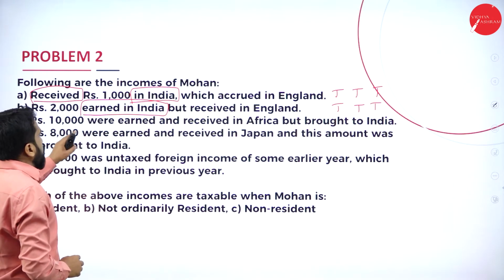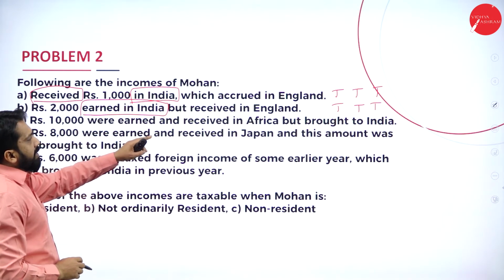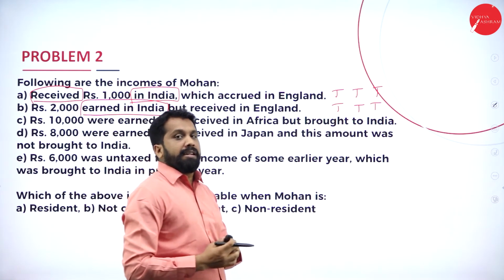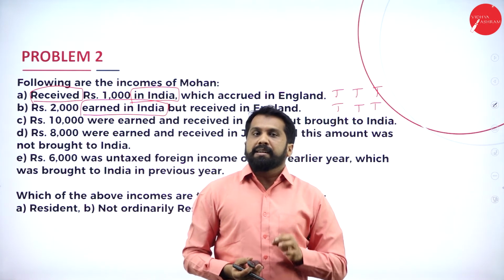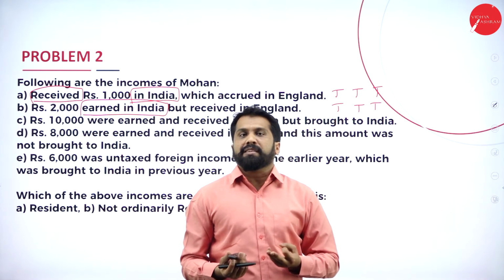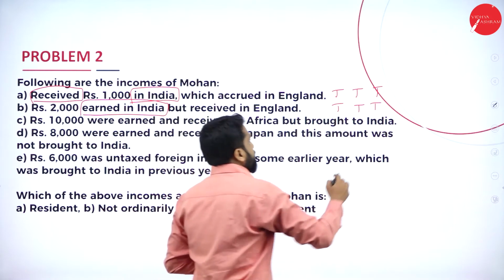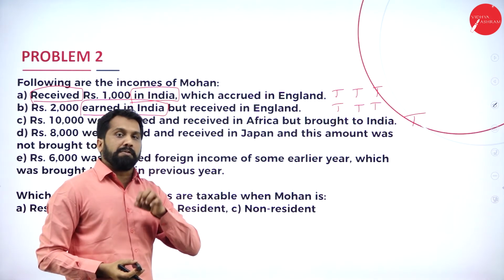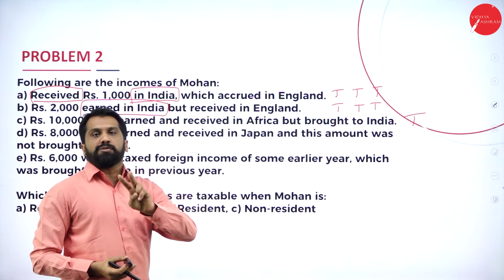Third one. Rupees 10,000 was earned and received in Africa but brought to India. So, received where? Outside. Earned where? Outside. Controlled? Outside. So, what will it be? Taxable only for one person. If it is controlled from India, then at least two.